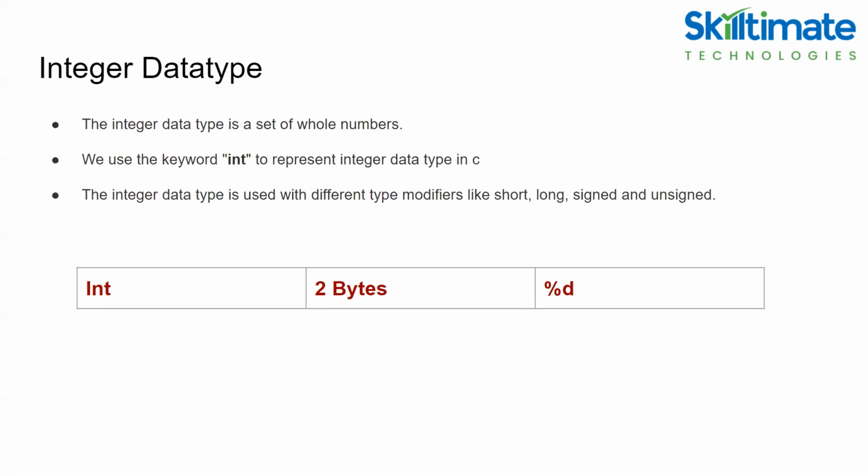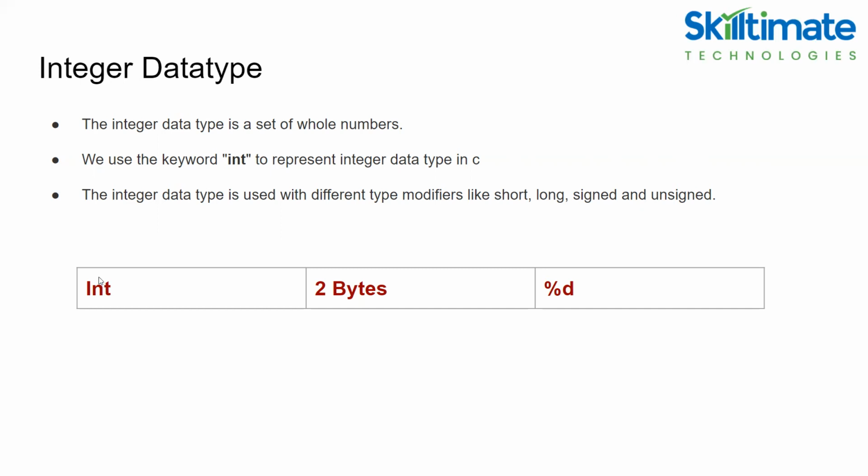The integer data type is a set of whole numbers. Every integer value does not have decimal values. So we use the int keyword to represent the integer data type in C language. The integer data type is used with different types of modifiers like short, long, signed, and unsigned.